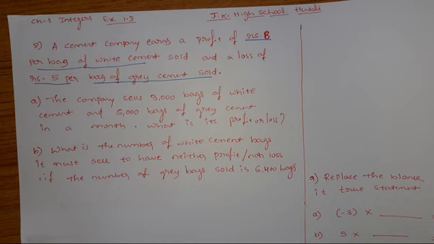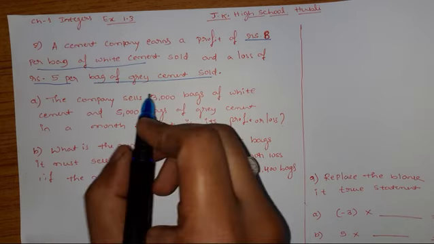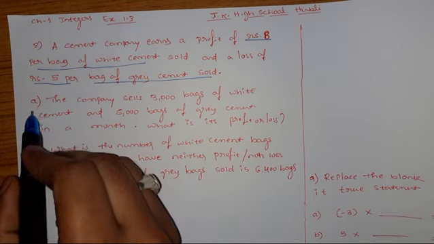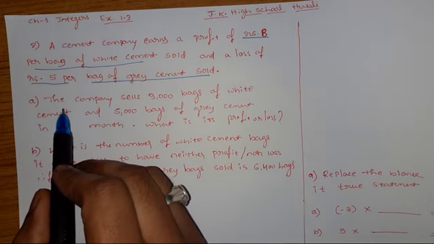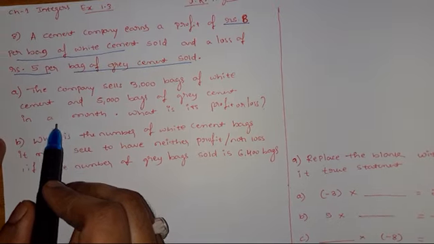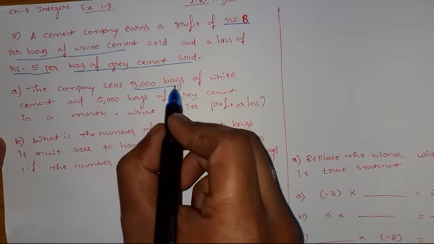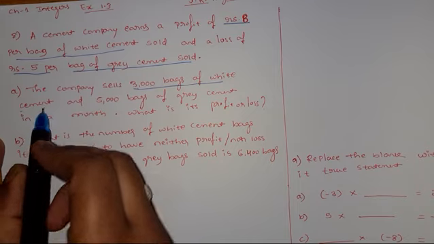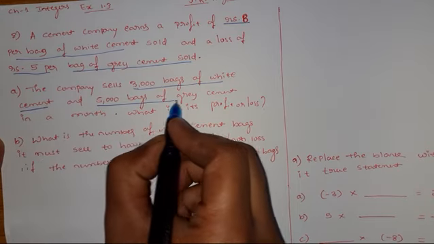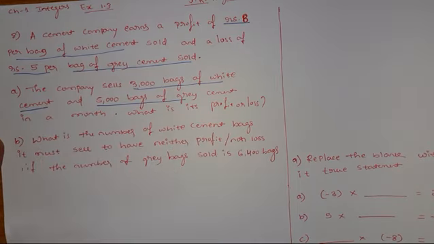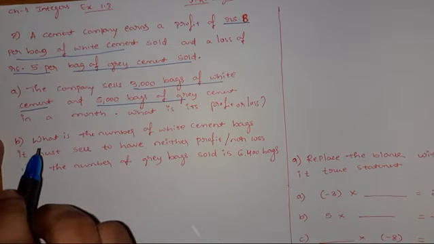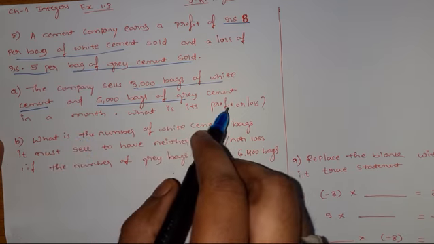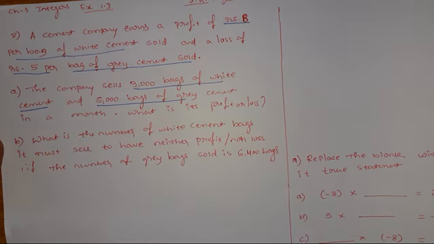Now question a. There are two questions, A as well as B. First question: the company sells 3000 bags of white cement and 5000 bags of grey cement in a month. What is its profit or loss? Okay, solution.